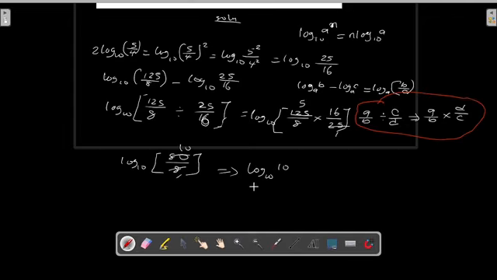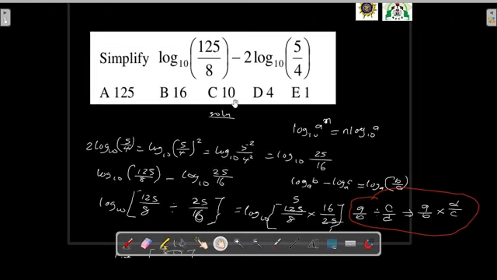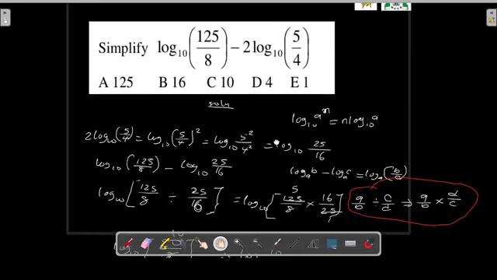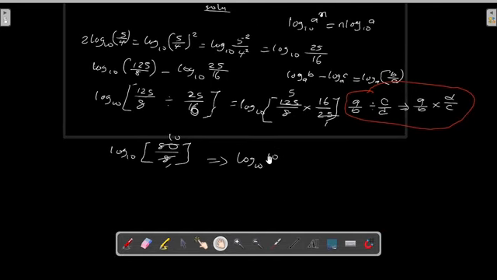Now, the question is, do you have this option in our options above? The answer we get is log of base 10 of 10. So let's go, maybe we have it there. No, we don't have the option. We have 125, 16, 10, 4, and 1 rather. Now, this thing still has a solution.